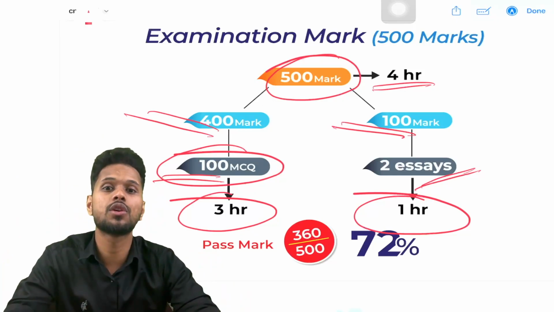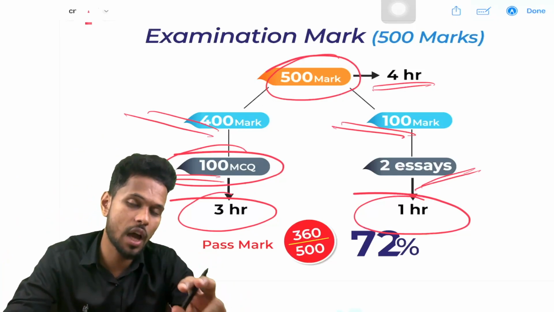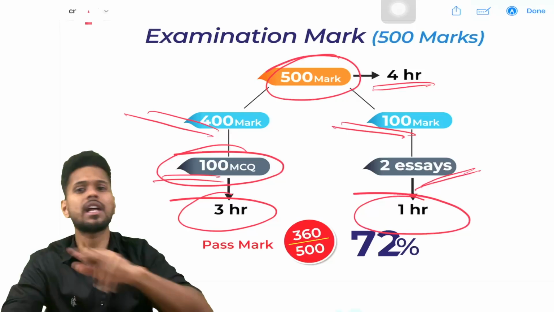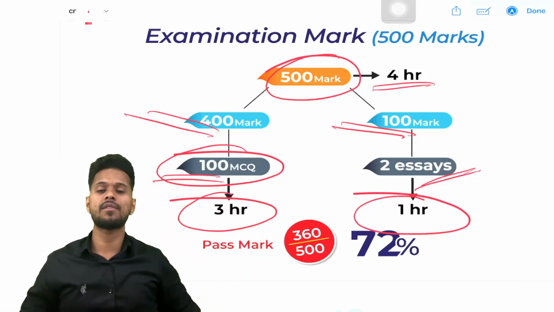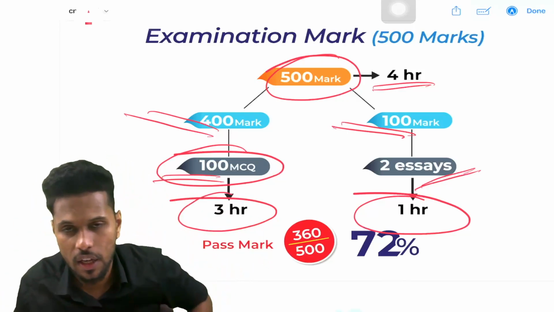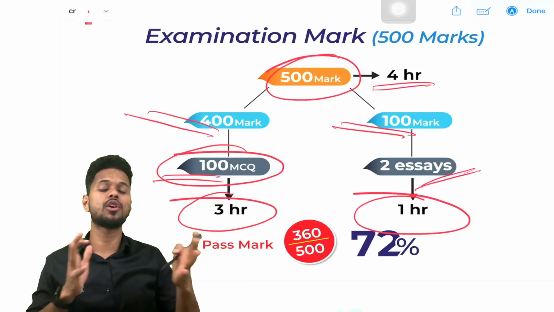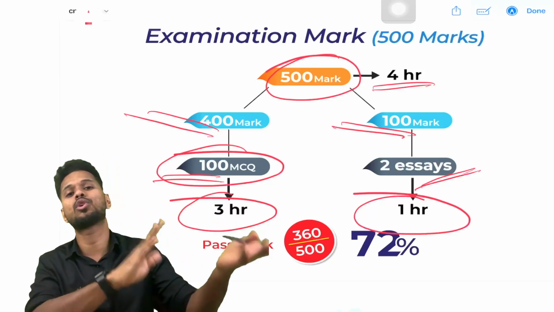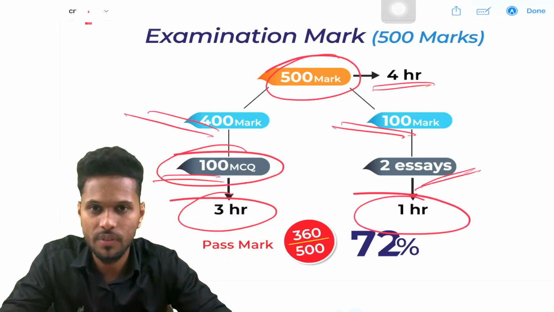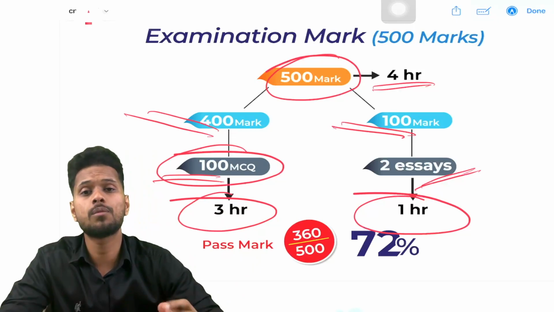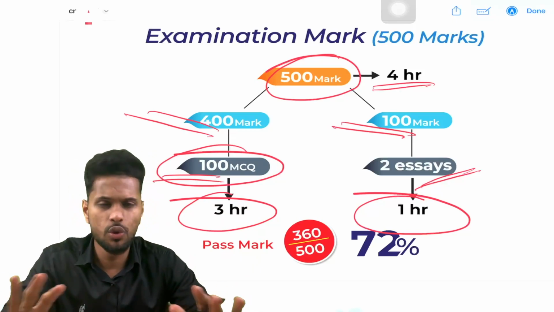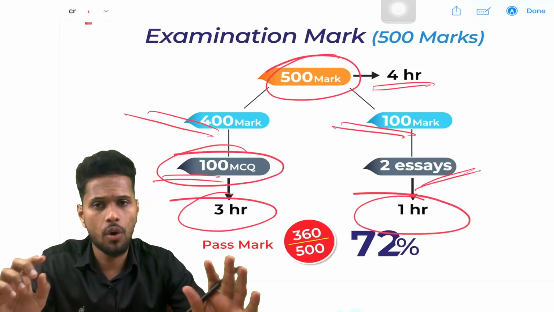If you finish the MCQs within 2.5 hours, you will get an additional half an hour for the essay, total 4 hours. If you finish in less than 3 hours, you will get that additional time for the essay. So the maximum time allotted for MCQ is 3 hours. If you finish the MCQ in less than 3 hours, the remaining time you can utilize for the essay also. Yes. So one more thing is that my dear friends, you need not worry about all these.